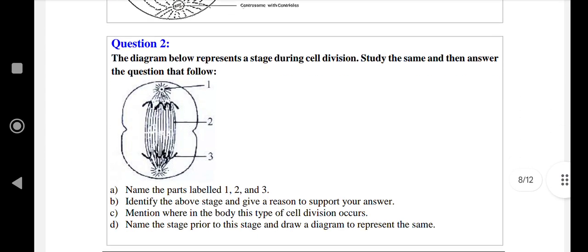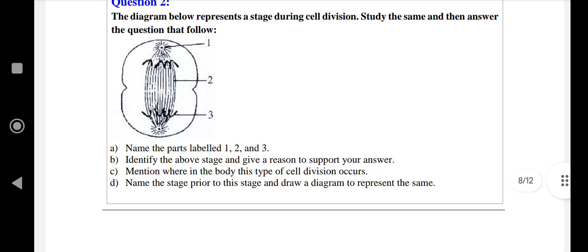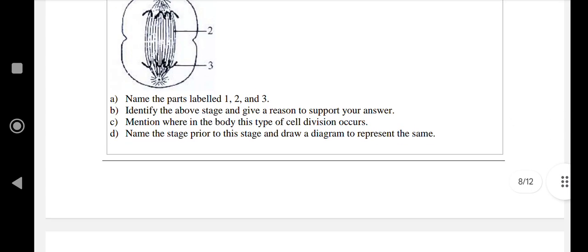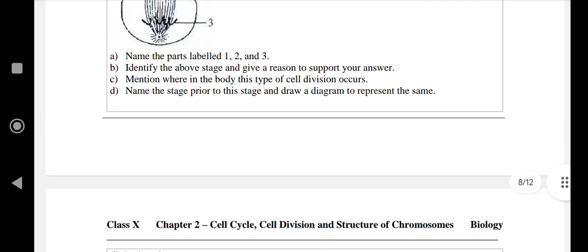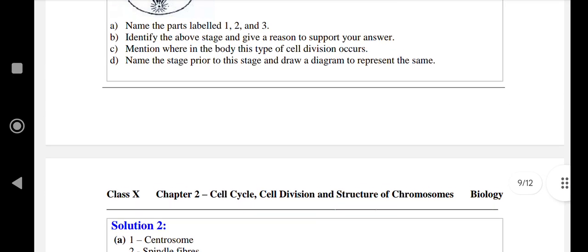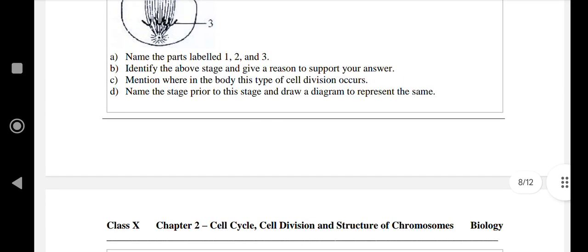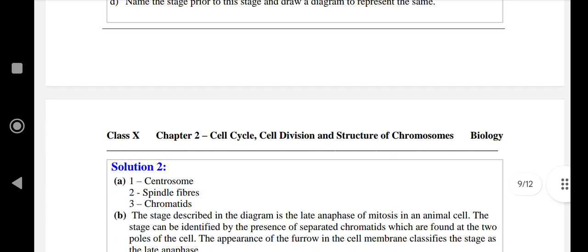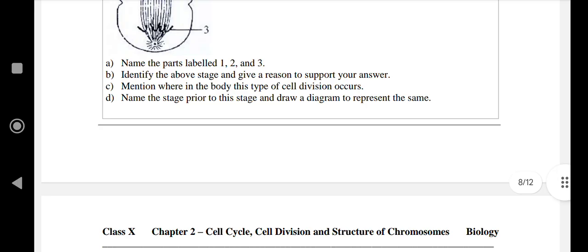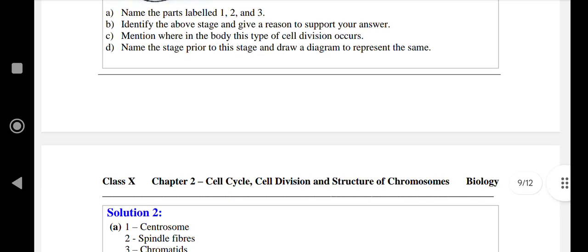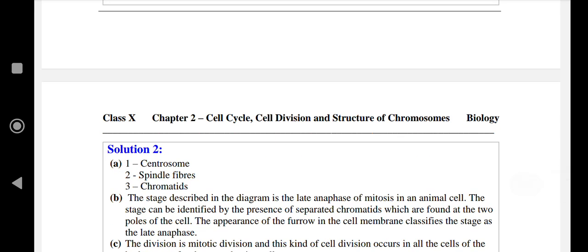Next question. The diagram below represents a stage during cell division. Study the same and then answer the questions that follow. Name the parts labelled 1, 2, 3. First question. Name the parts labelled 1, 2 and 3. First is centrosome, second is spindle fiber, third is the chromatids.